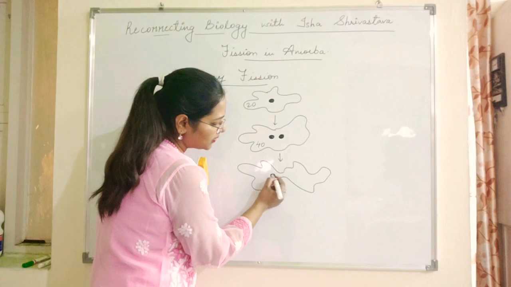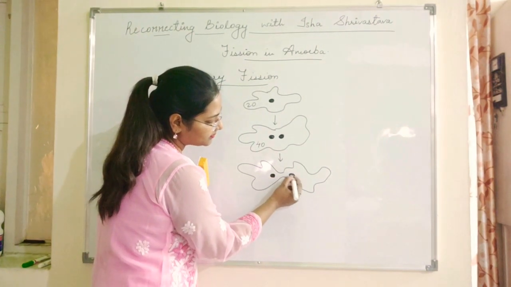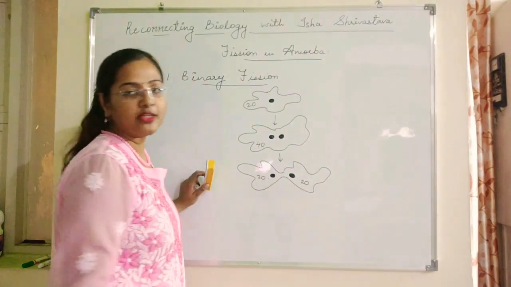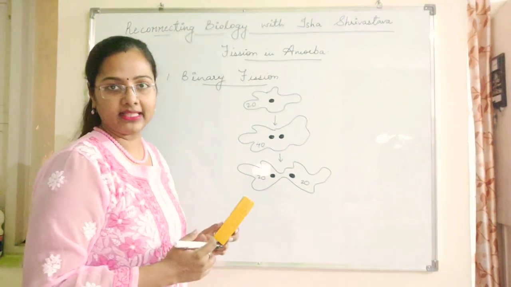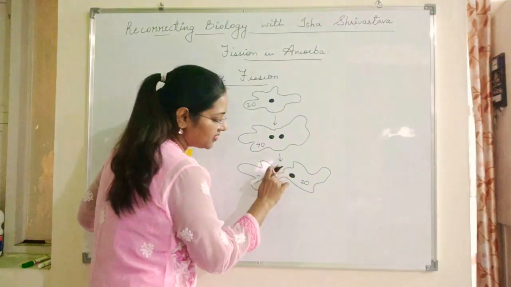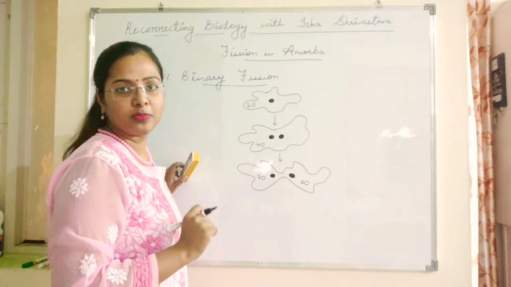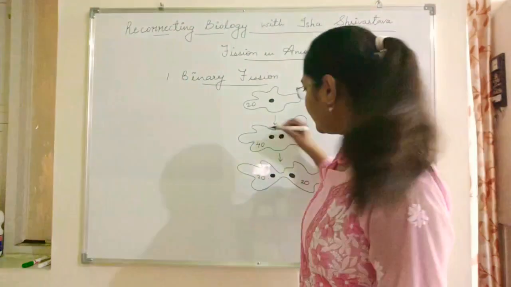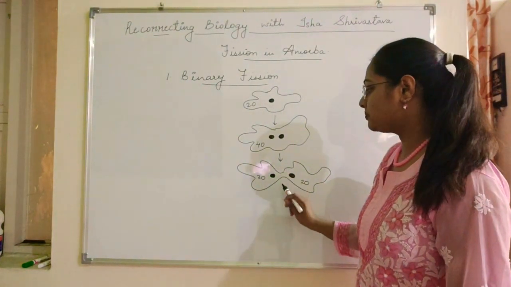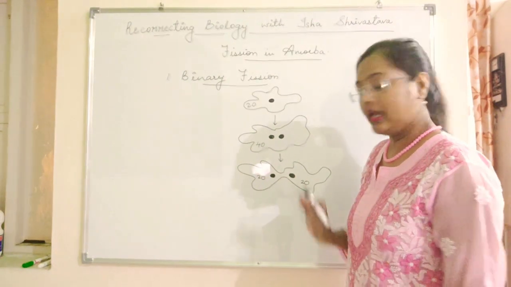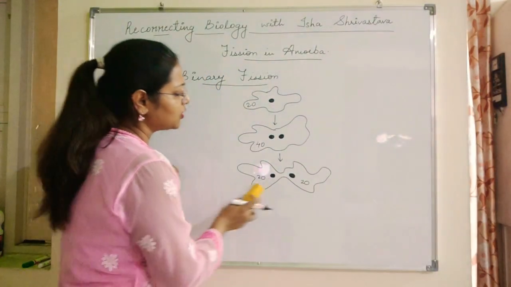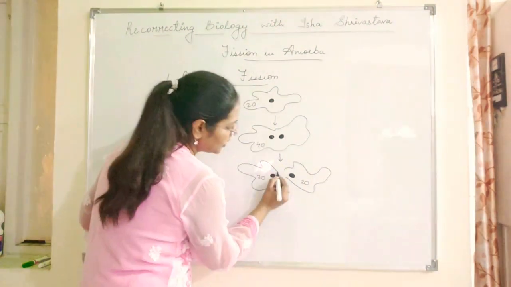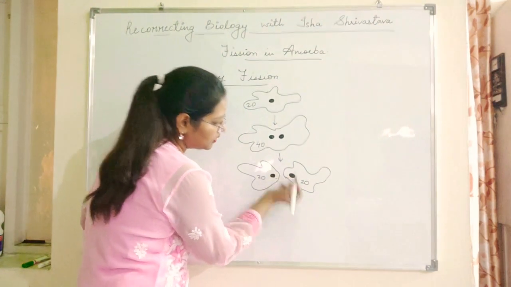Okay, already this nucleus has divided into two parts, 20 and 20 units of cytoplasm has gone to the different parts of the cell, and still there is a connection. You can see a bridge-like structure, a narrow constriction is present. This is the constriction present in the amoeba which has elongated. Now, this constriction will again start becoming more and more, ultimately resulting in breaking of the amoeba into two parts.